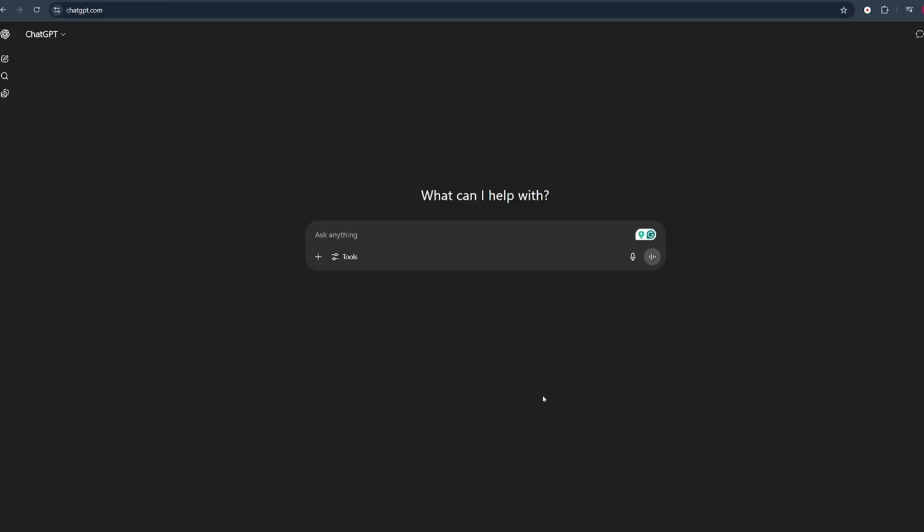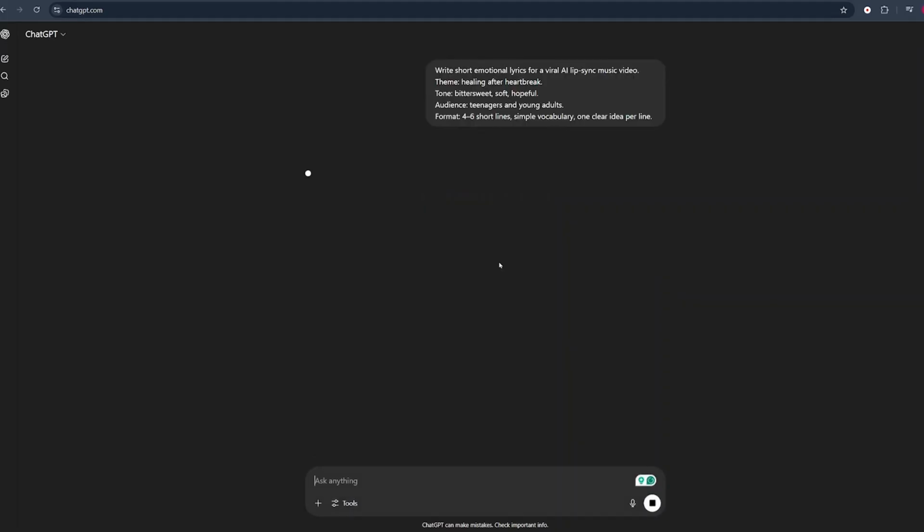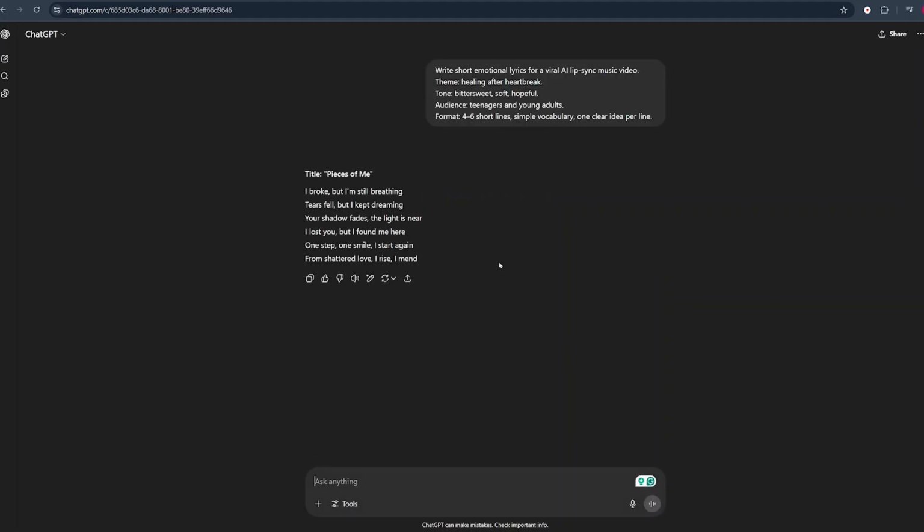Now, once we are on ChatGPT, I have already prepared a prompt that you can use. All you have to do is copy it and tweak it to your preference. Just go to the description of this tutorial and copy the first prompt. Once copied, just paste it into ChatGPT. Now, go through this prompt and tweak it according to the type of emotion and song that you were looking for. Once that is done, just hit enter and allow ChatGPT to provide you with those impactful lyrics that you can use in your next step.